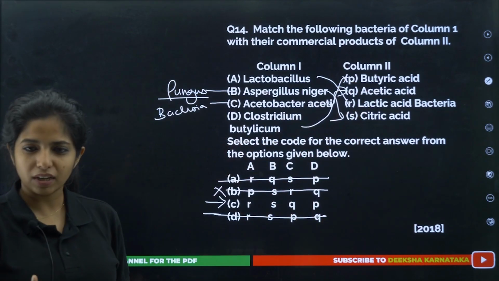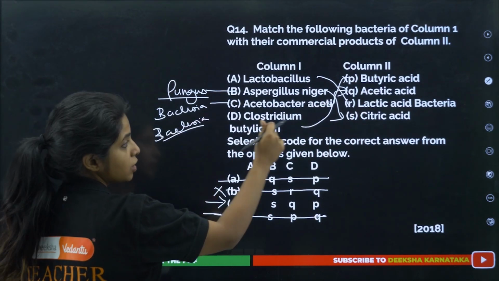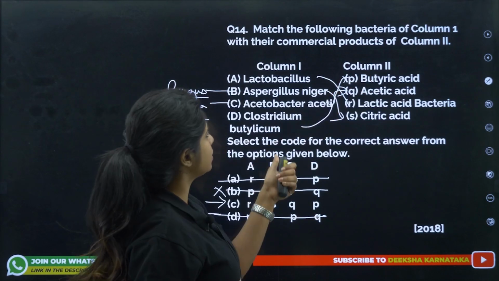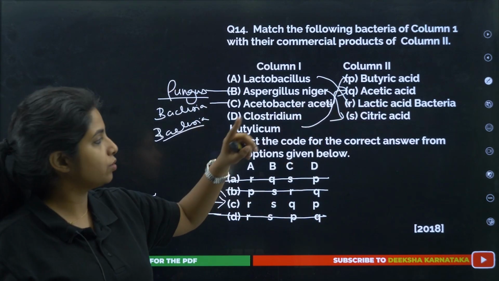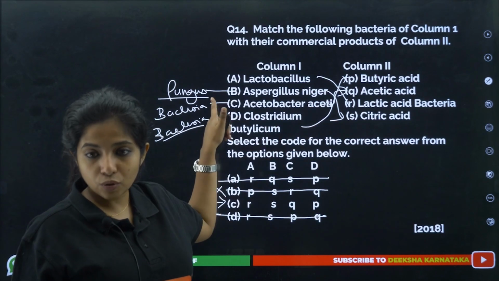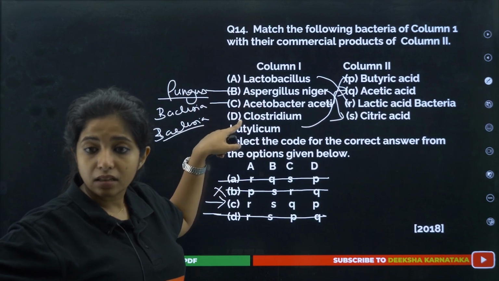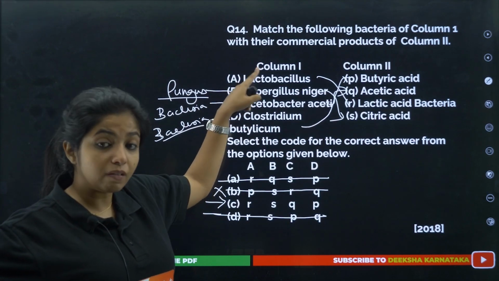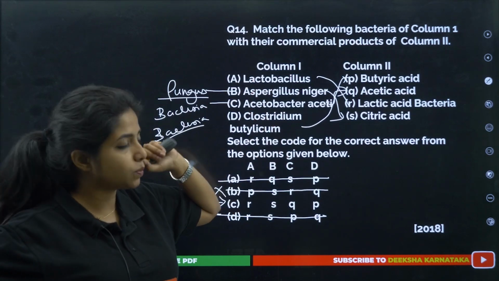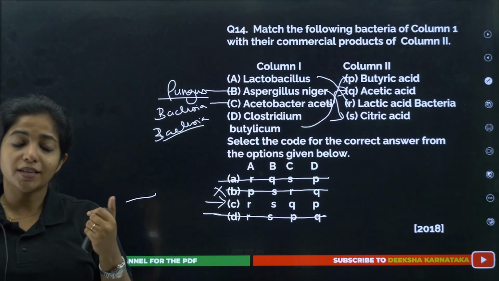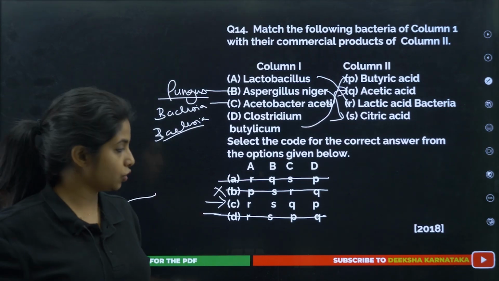The names are all very easy to remember for you guys. As in, I am not saying the names are easy, I am saying the functions that they do. For example, butylicum, butyric acid; Acetobacter aceti, acetic acid. Aspergillus niger is a little different: it produces citric acid. Over here, Aspergillus niger is the only fungus. This is a bacterium, and this is also a bacterium, my dear children. You will be seeing so many questions around this as well. So Aspergillus niger, citric acid; Acetobacter aceti, acetic acid; Clostridium butylicum, butyric acid. So this becomes your answer.